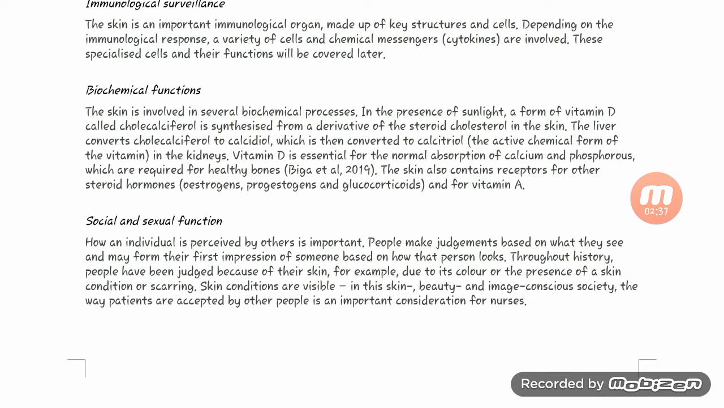Biochemical function. The skin is involved in several biochemical processes in the presence of sunlight. A form of vitamin D called cholecalciferol is synthesized from a derivative of the steroid cholesterol in the skin. The liver converts cholecalciferol to calcidiol, which is then converted to calcitriol, the active chemical form of the vitamin, in the kidney. Vitamin D is essential for the normal absorption of calcium and phosphorus, which are required for healthy bone.